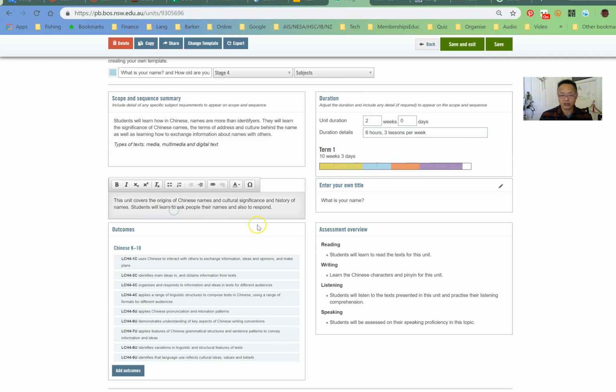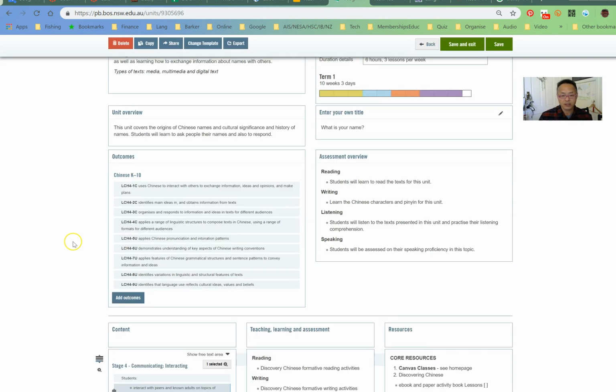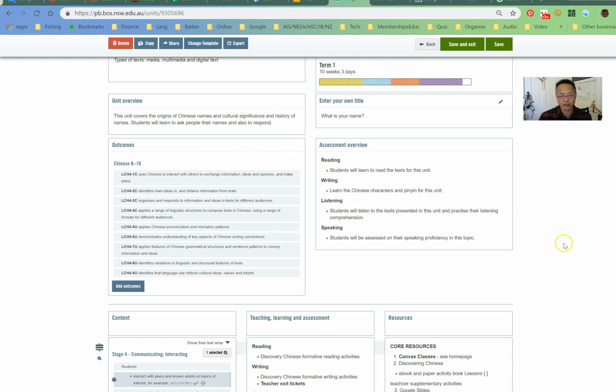Again, you can change the unit overview. The scope and sequence summary and unit overview is more or less the same thing, so you can just do one or the other, or detail one more than the other if you like. The great thing about the units is that it's basically the backbone and all the content of your program. So let's just have a look at each one.